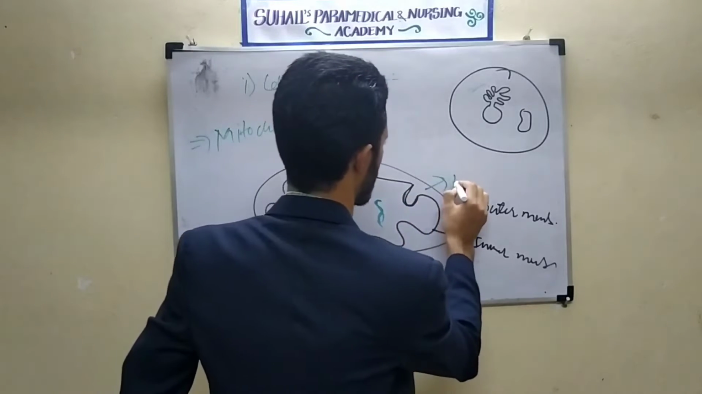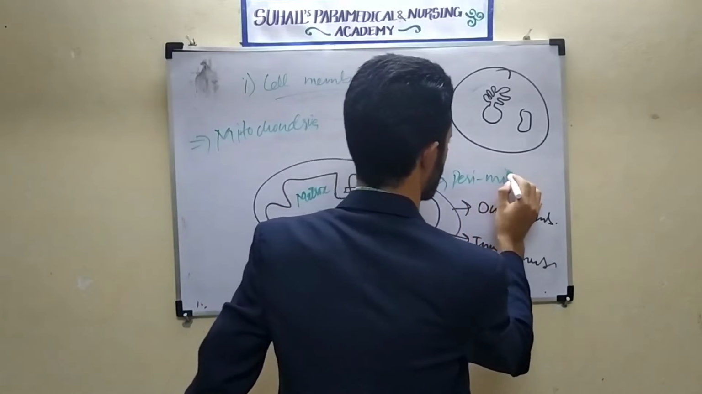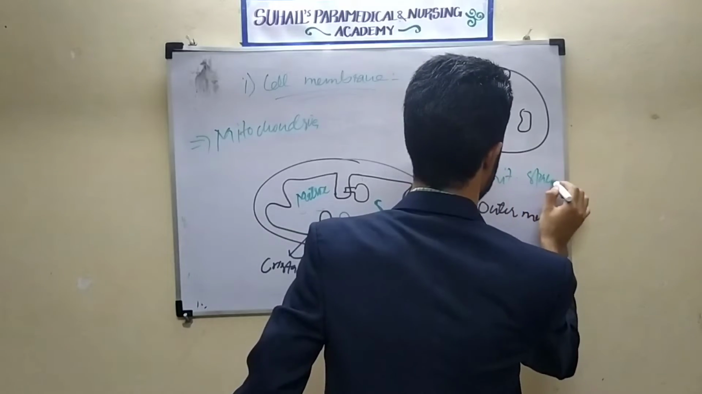This is called perimitochondrial space. Perimitochondrial space is having perimitochondrial fluid.